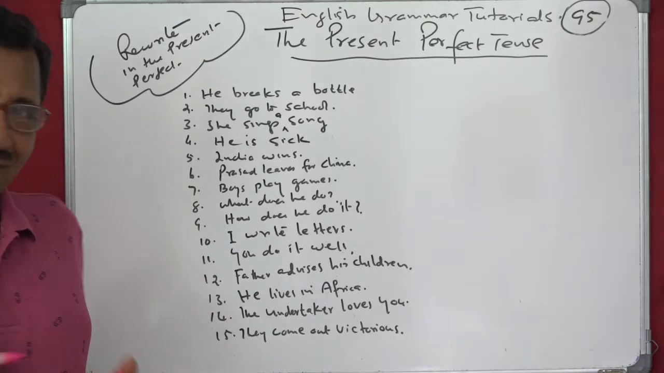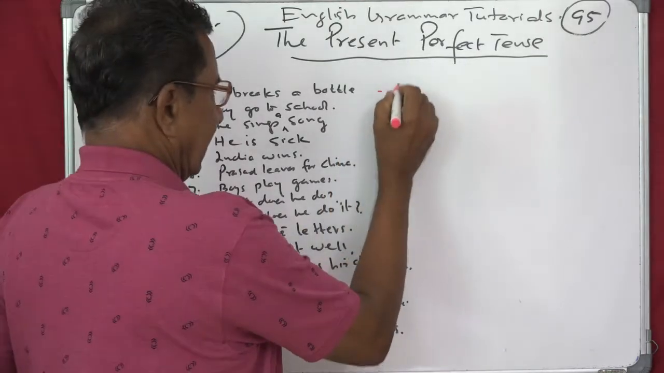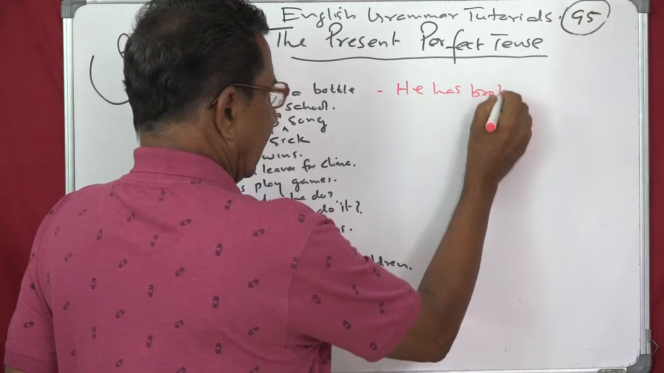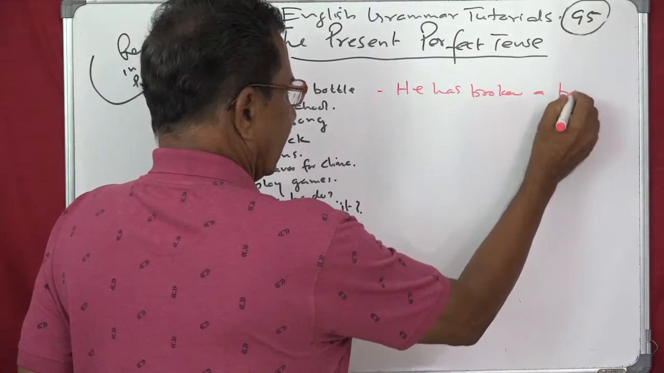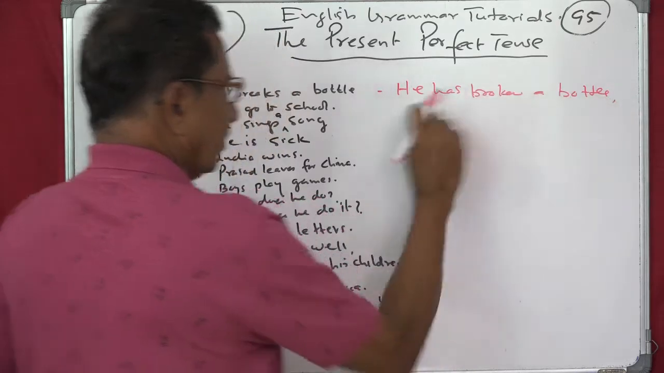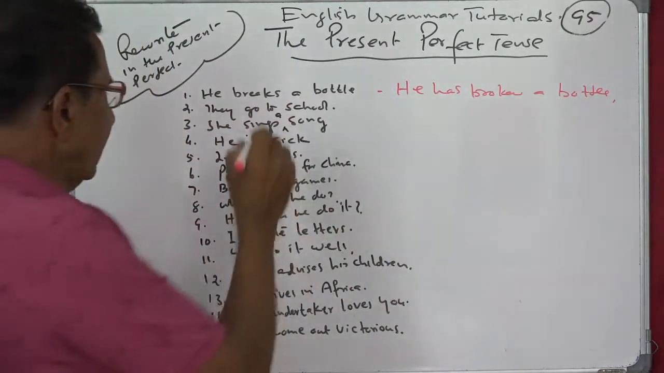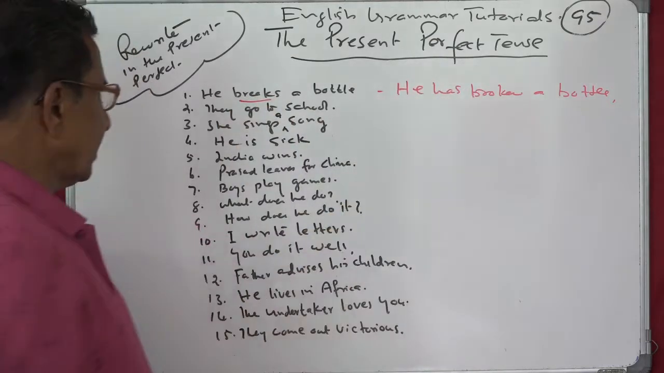He has broken a bottle. Understand? So has or have plus past participle. So he has broken. This is the verb, so the past participle of the verb.